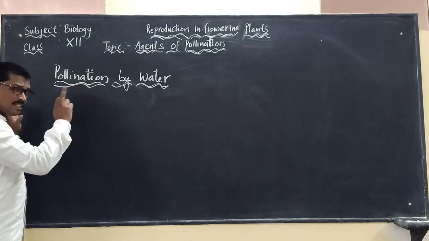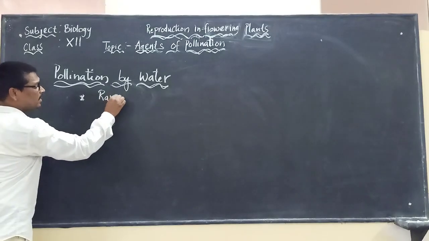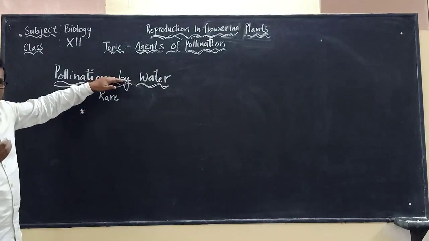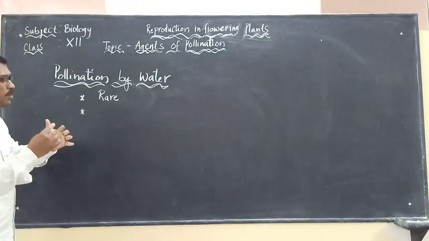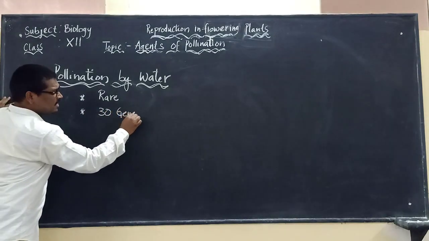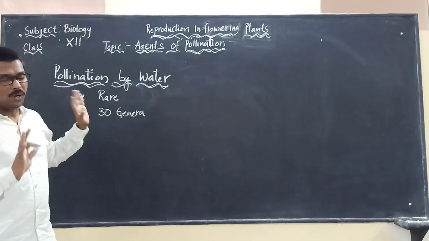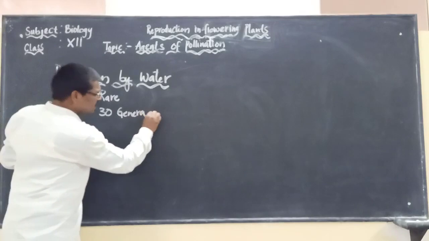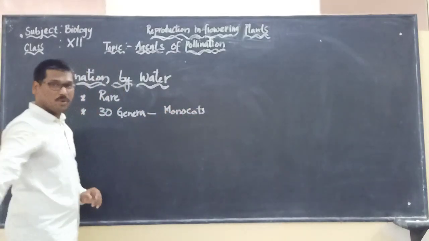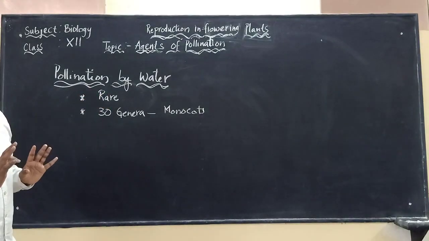Pollination by water is very rare in the plants. It is limited to a very small number of plants, about 30 genera only. About only 30 genera will be showing the process of pollination by water. And these 30 genera mostly consist of monocots. But against this we also should keep another point in our mind.